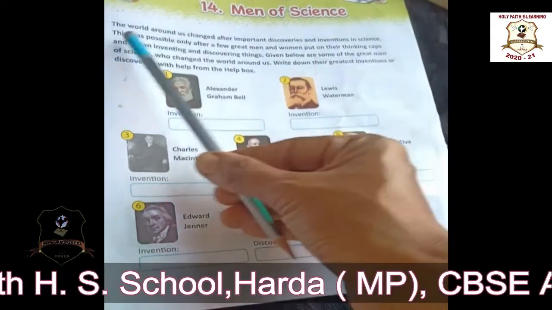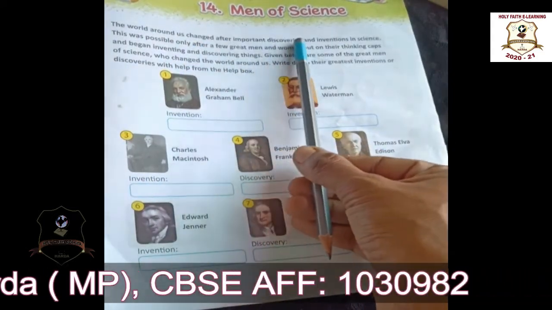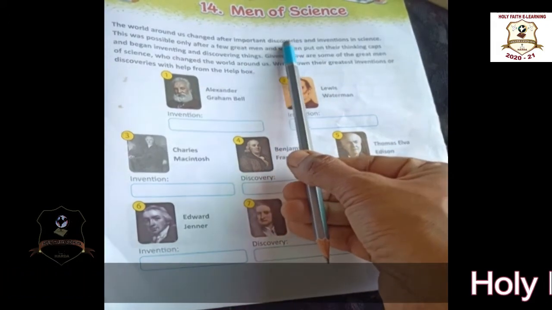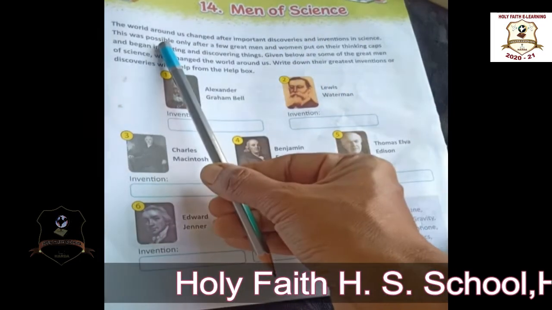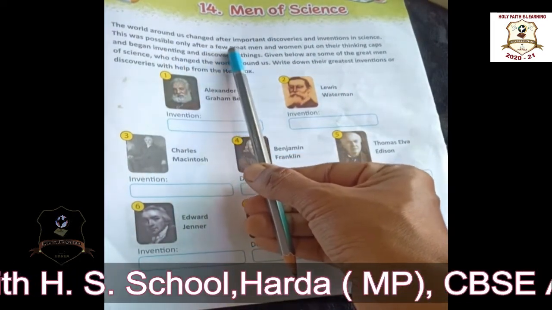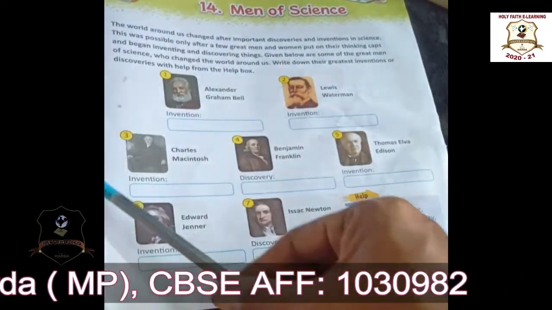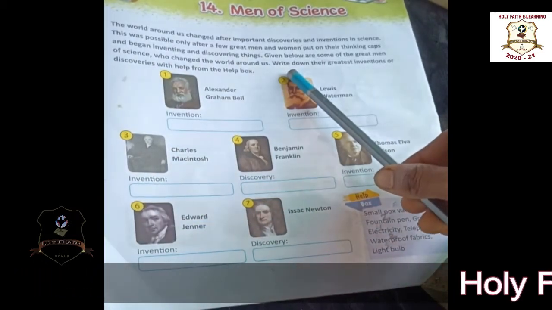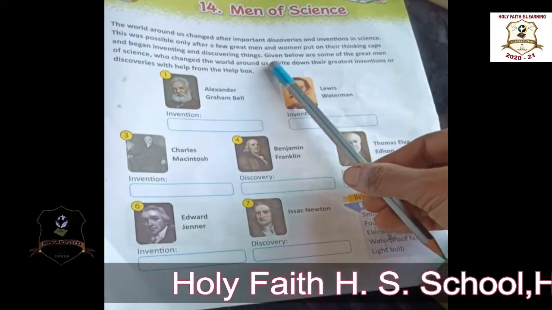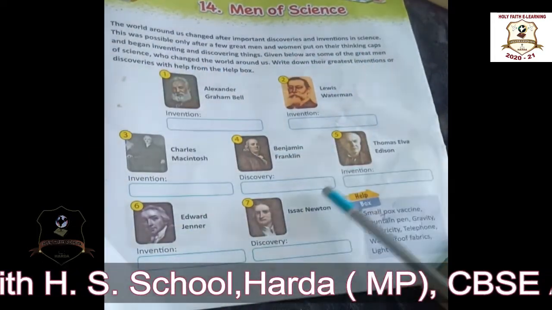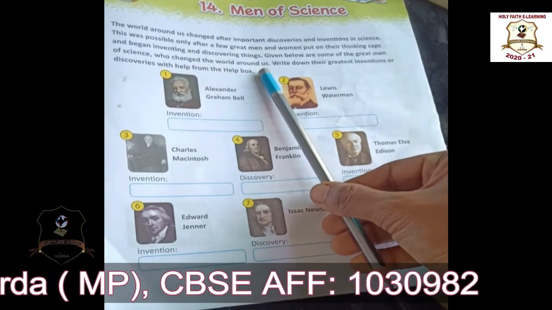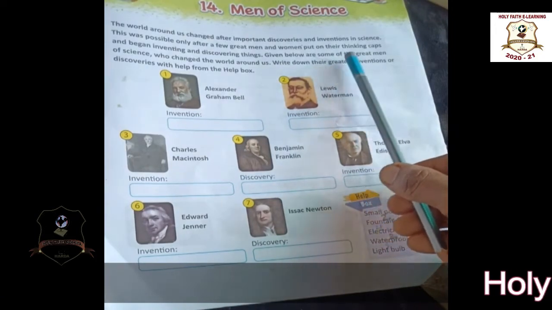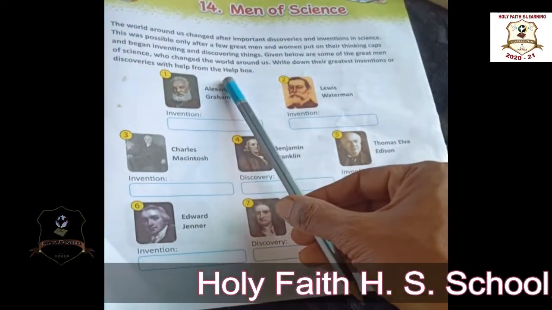Men of Science. The world around us changed after important discoveries and inventions in science. Our world changed because of important discoveries and inventions in science. This was possible only after a few great men and women put on their thinking caps and began inventing and discovering things. Some great, intelligent, brilliant people are there. Given below are some of the great men of science who changed the world around us. Because of their inventions and discoveries, write down their greatest inventions or discoveries with help from the help box.